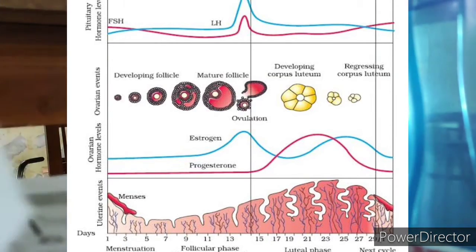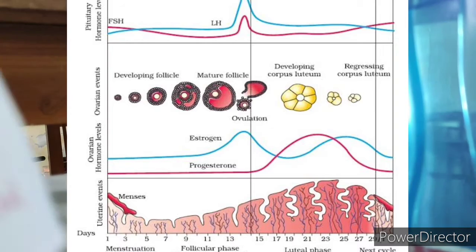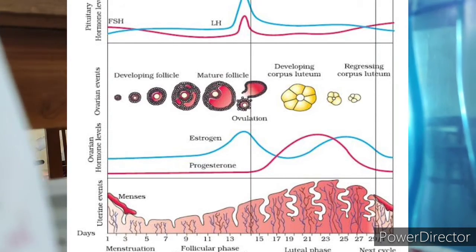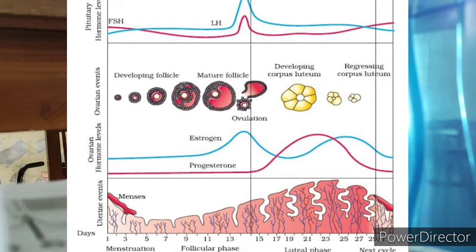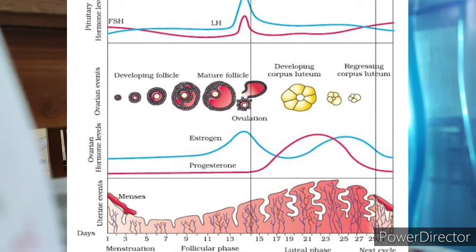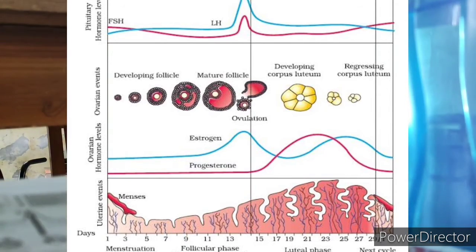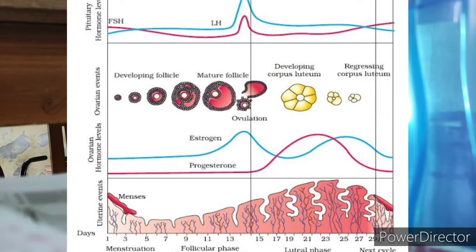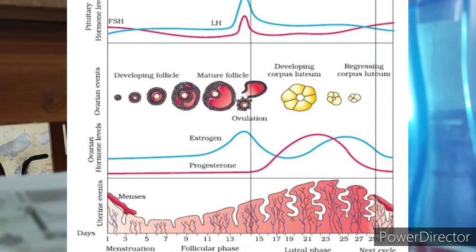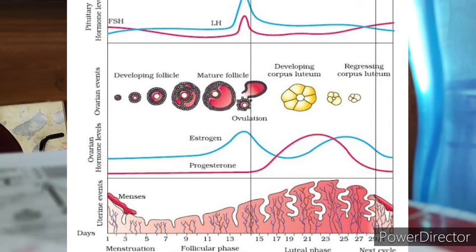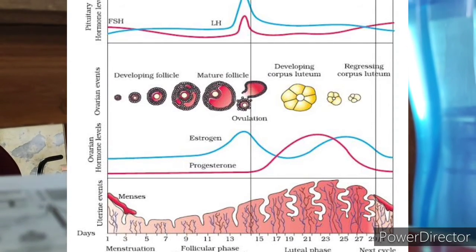And the endometrium is necessary for the implantation of the fertilized ovum and other events of the pregnancy. So every month the uterus prepares itself for pregnancy. If the ovum is not fertilized, it will be removed in the menstruation, but if the ovum is fertilized, then it will be implanted in the endometrium of the uterus.